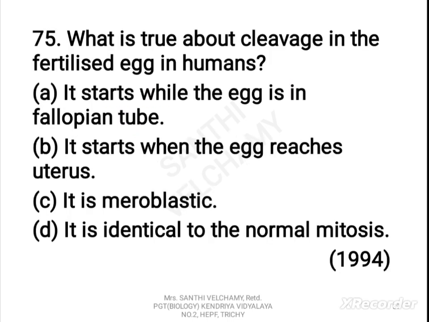Now next question. What is true about cleavage in the fertilized egg in humans? A. It starts while the egg is in fallopian tube. B. It starts when the egg reaches the uterus. C. It is meroblastic. D. It is identical to the normal mitosis. The correct answer is A. It starts while the egg is in the fallopian tube.